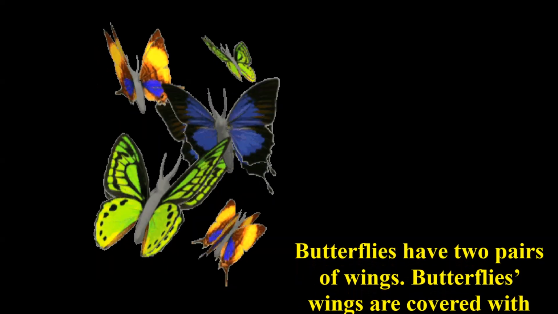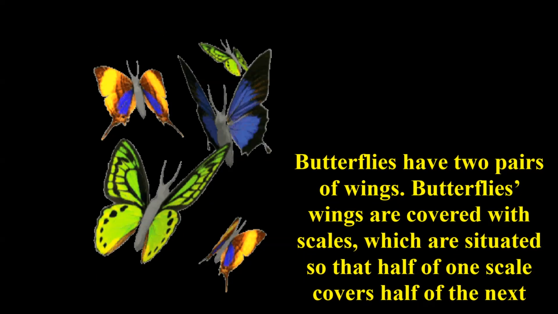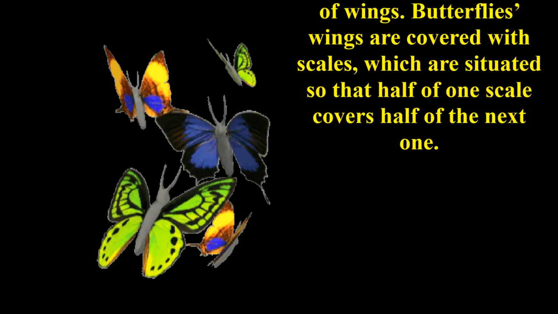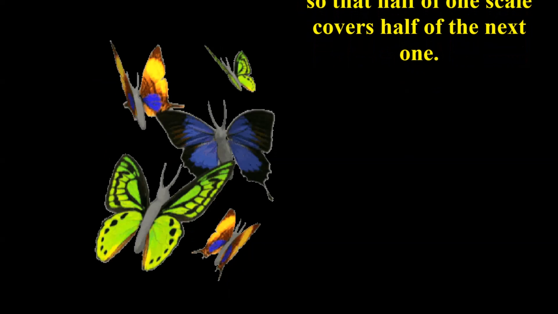Butterflies. Butterflies have 2 pairs of wings. Butterflies' wings are covered with scales which are situated so that half of one scale covers half of the next one.